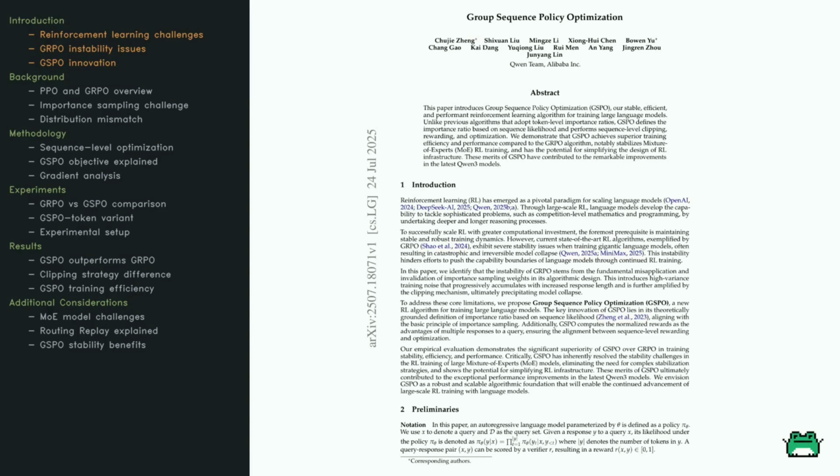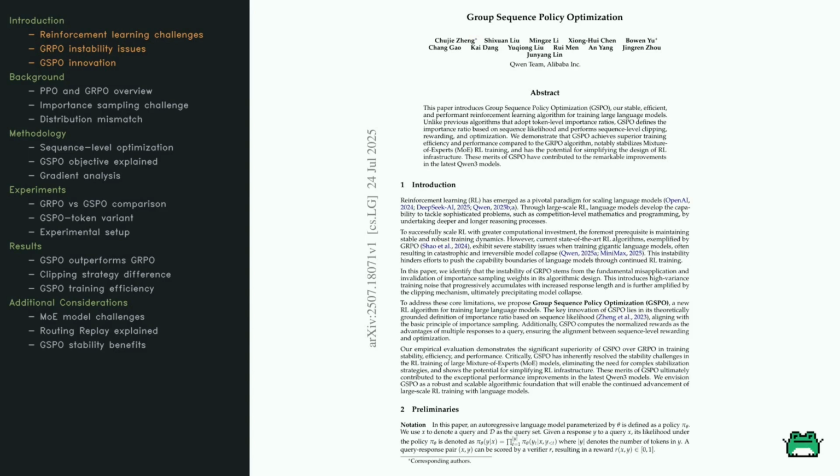The instability is rooted in how importance sampling weights are applied. As the response length increases, the training noise grows, making things even shakier. Enter Group Sequence Policy Optimization, or GSPO. This is the hero of our story, designed to fix these flaws. Its secret sauce? A new way of defining importance ratios, based on sequence likelihood. It doesn't just fix things.